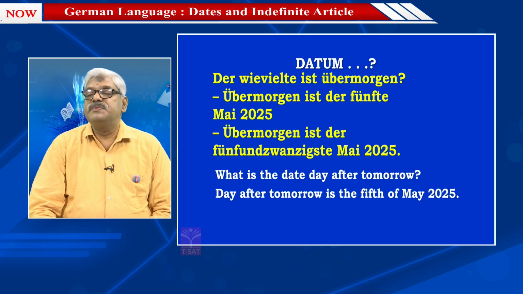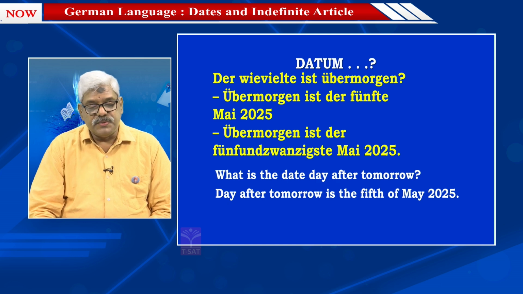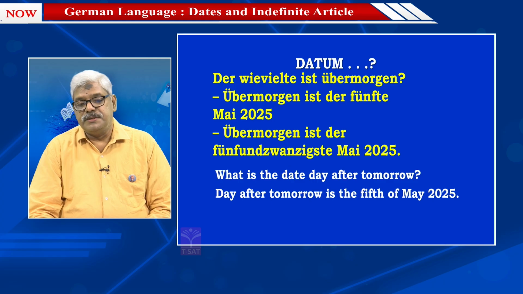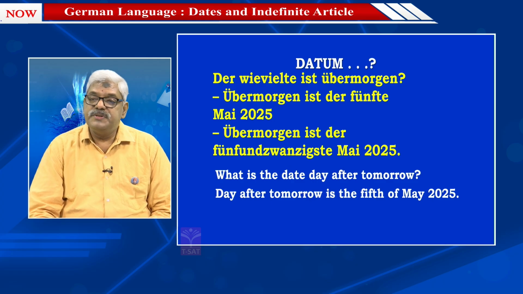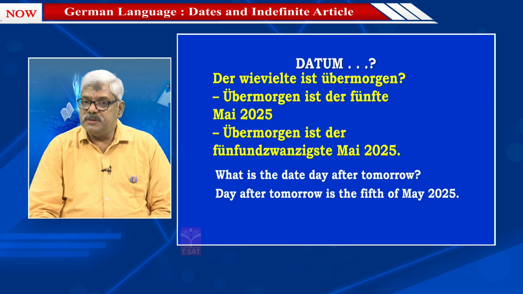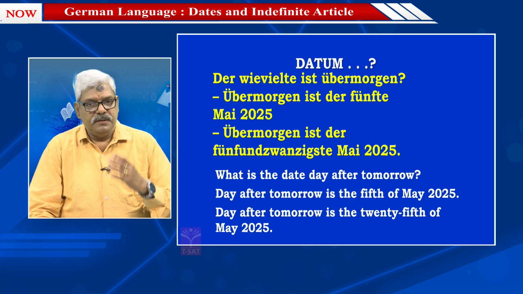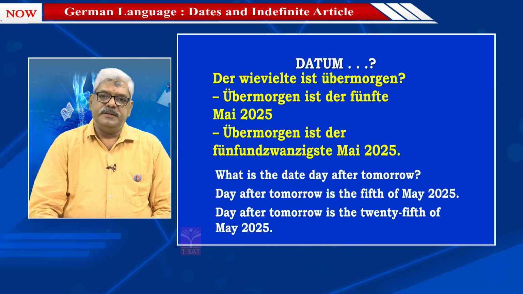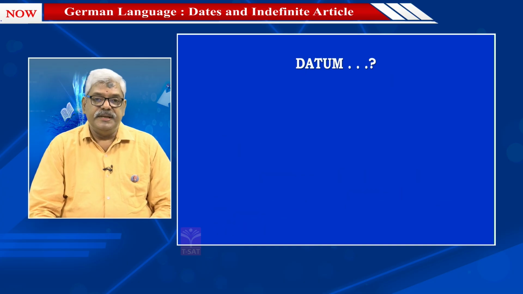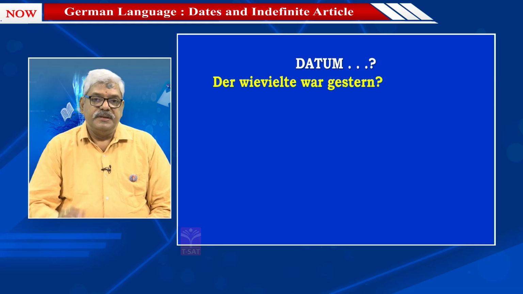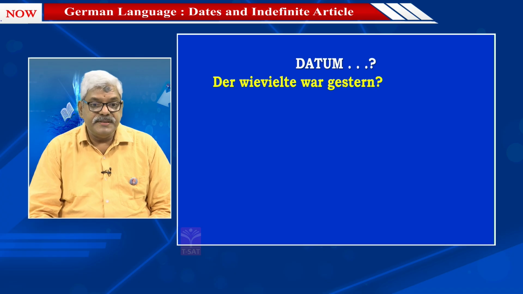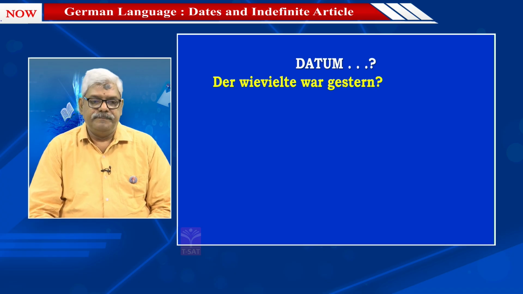Übermorgen ist der 25. Mai 2025. Day after tomorrow is the 25th of May 2025. So once again, the other version of asking for the date. As you can easily guess from the previous sentences, we have seen today, we have seen tomorrow, we have seen day after tomorrow. Now let us see, what do we say for yesterday?